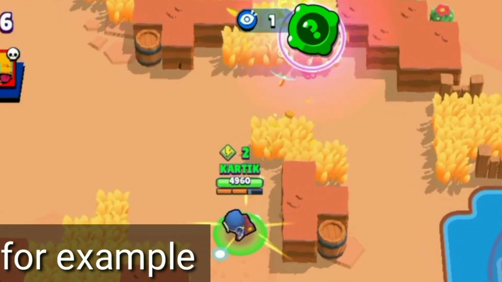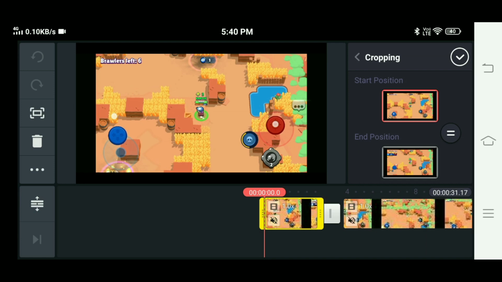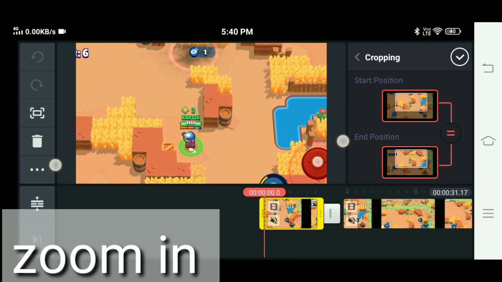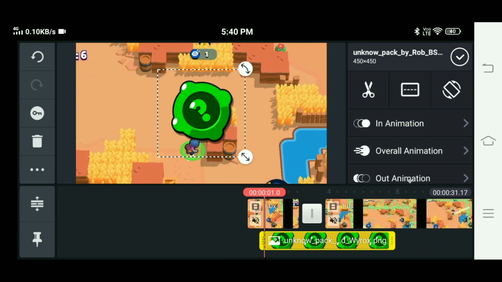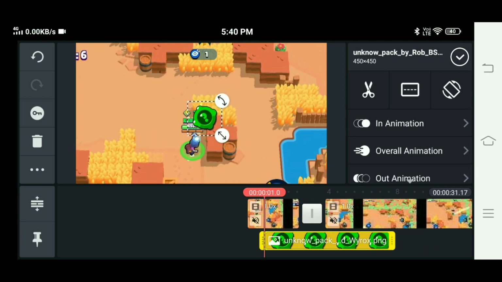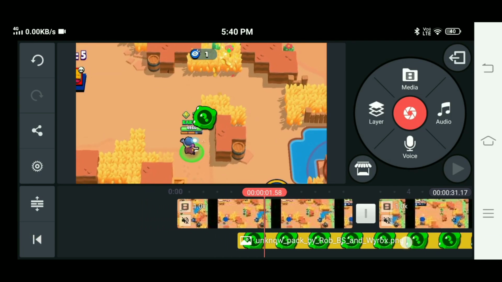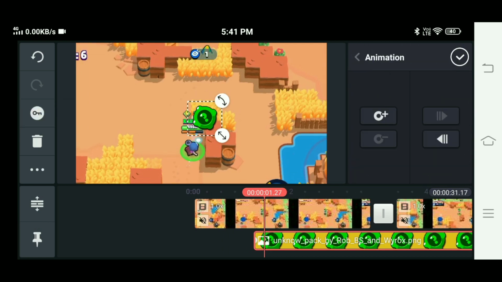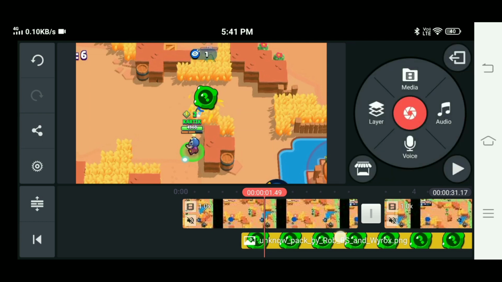Number 3, I don't know what to call it, but I'm going to teach you how to make things follow brawler. This is the example. Once again, please just follow the arrows to do it perfectly. Then zoom in where you want the main focus to be. Now for example, I want this question mark gadget icon to follow Penny's attack, so this is how you're going to do it. Zoom out and follow, and please try to understand. You can even slow down the video if you want to, if you are not understanding.